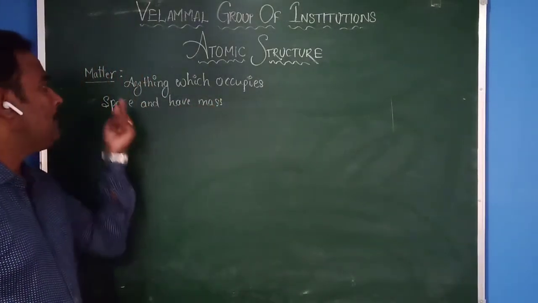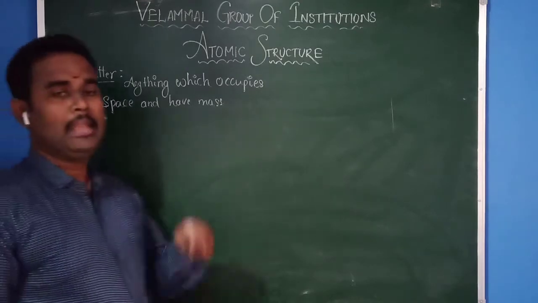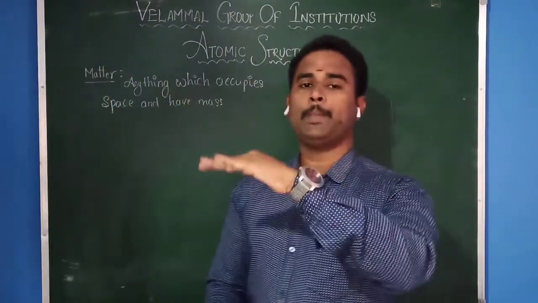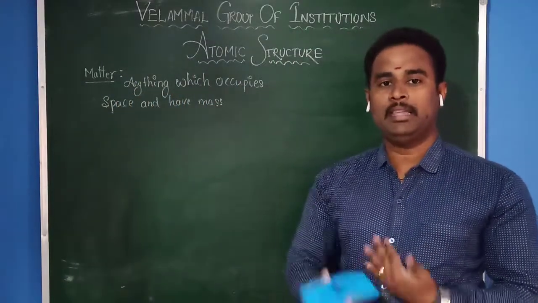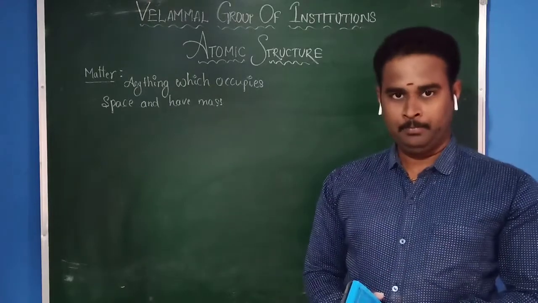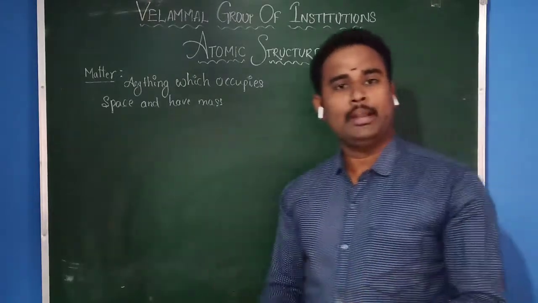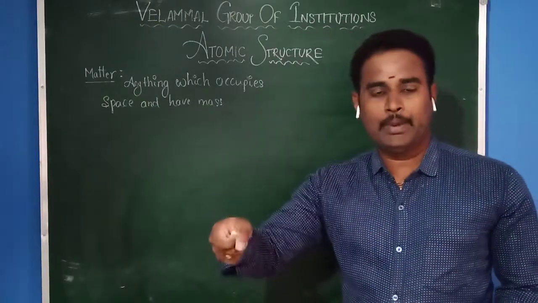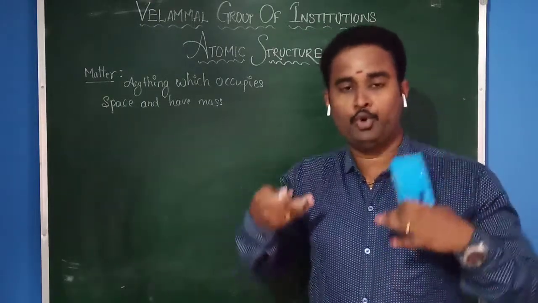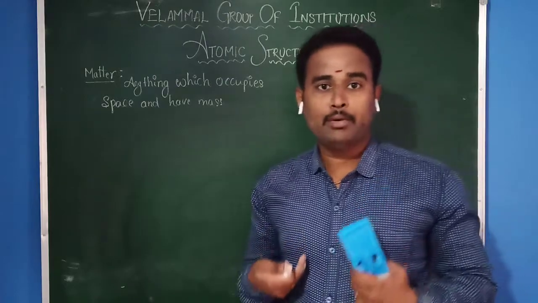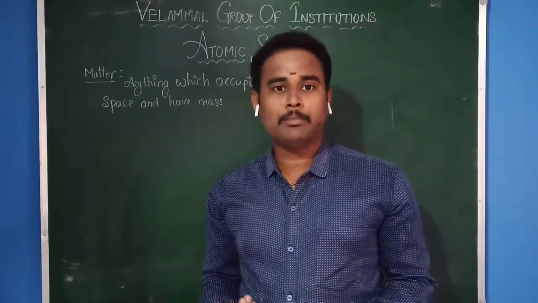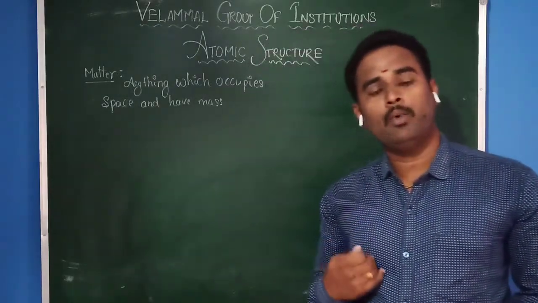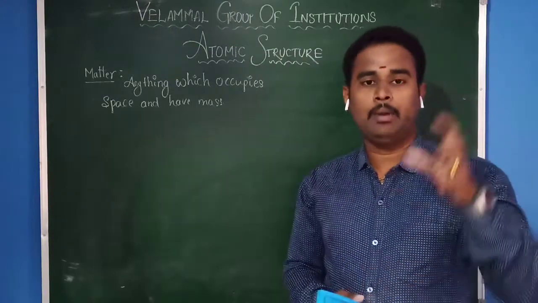That means whatever object you take in our surroundings, everything which occupies space and has some mass is matter. For example, the human body: we also have some mass and occupy some space, therefore we also come under matter. For example, air.